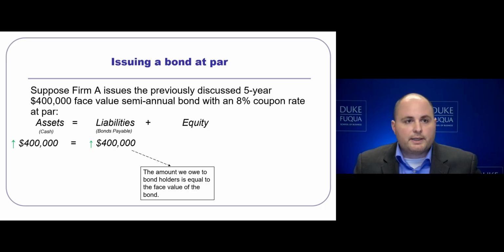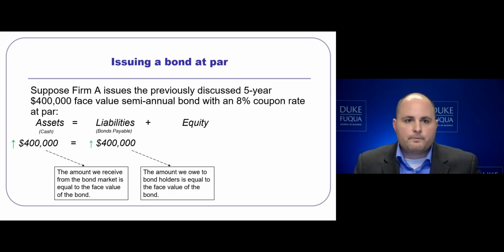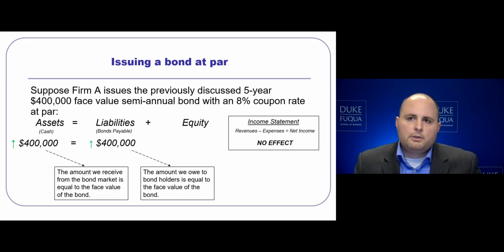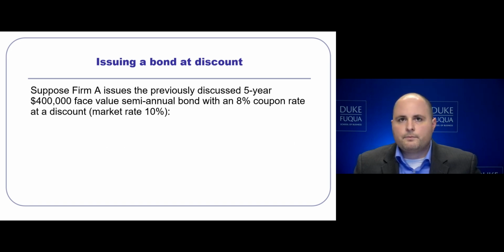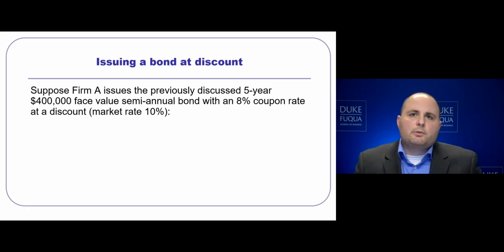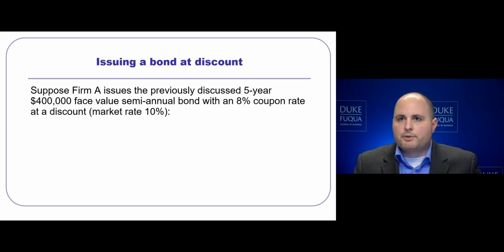Additionally, we got $400,000 in cash, and we bring that up in our assets side of the balance sheet equation. This is the amount that we actually received from the bond market, which equals a face value. Notice there is no income statement impact yet because we have just started borrowing the bond. Let's take the situation where we instead issued the bond at discount. That is, the market rate was 10% and we issued it paying 8% per period.